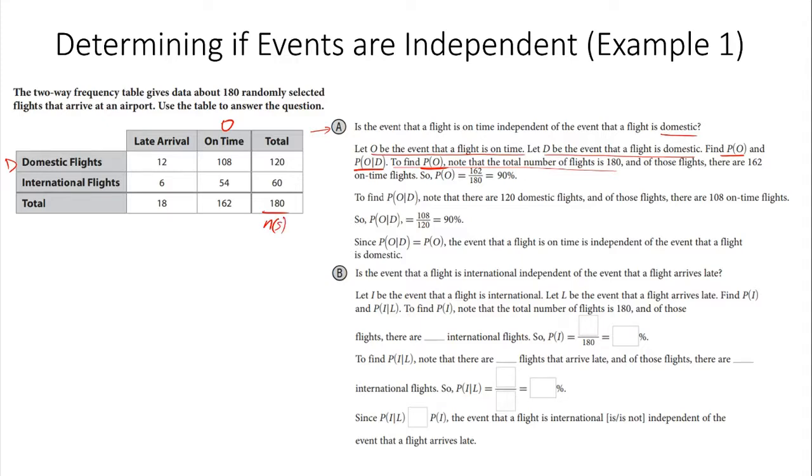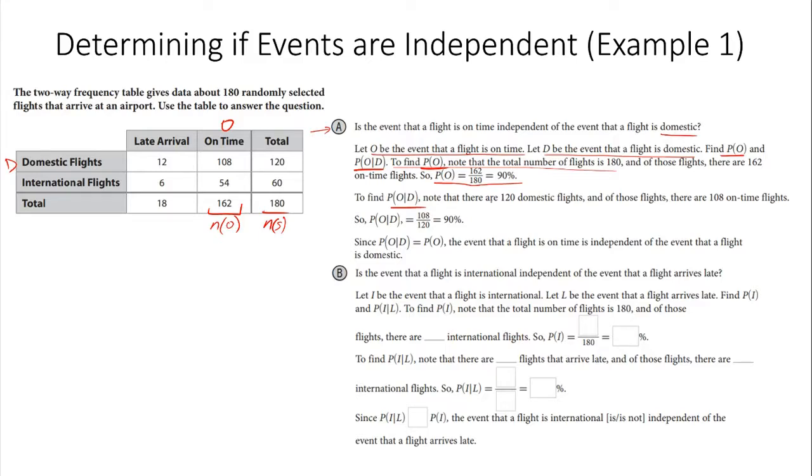And of those flights, there are 162 for event O. So we should have the probability of O equaling 162 divided by 180, which is about 90%. Now that's just for the probability of O. What about the probability of on time, given that it's domestic?